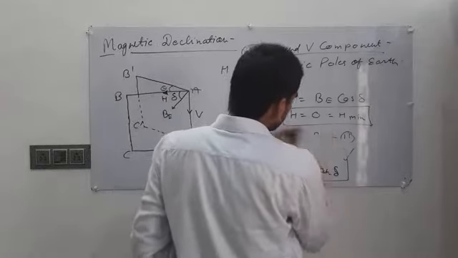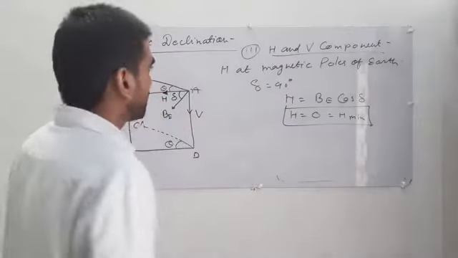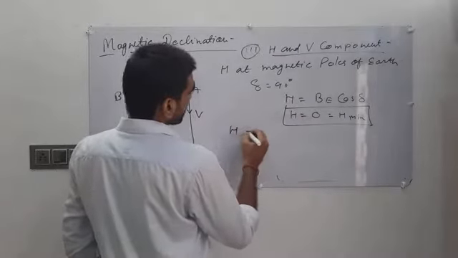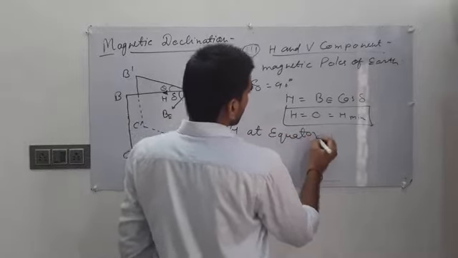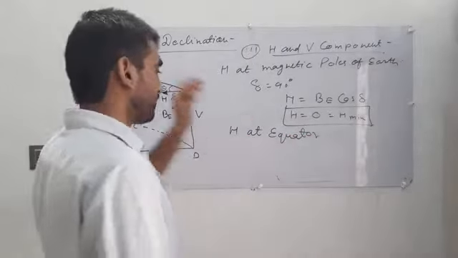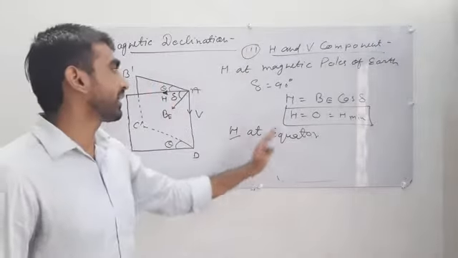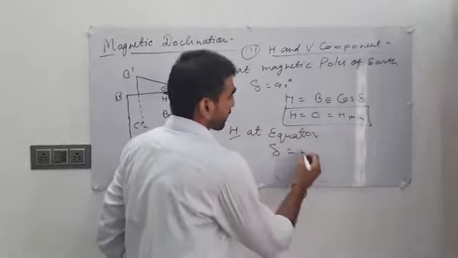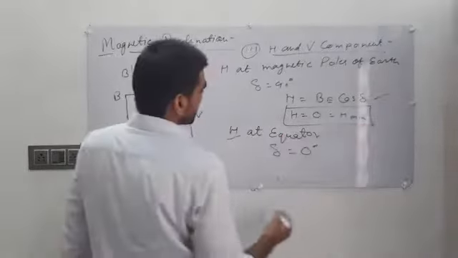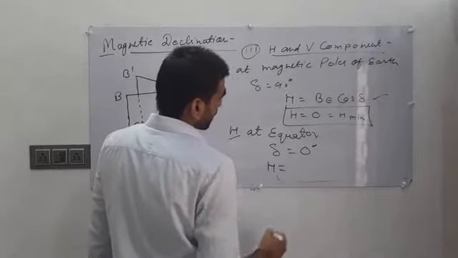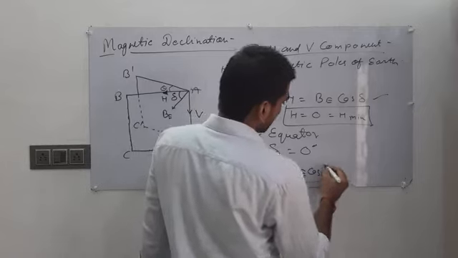Now we talk about the equator. The horizontal component at the equator. When we measure the horizontal component of Earth's magnetic field at the equator, delta will be 0 degrees, and when we put 0 degrees in this equation, we get our maximum horizontal component as BE cos 0 degrees.